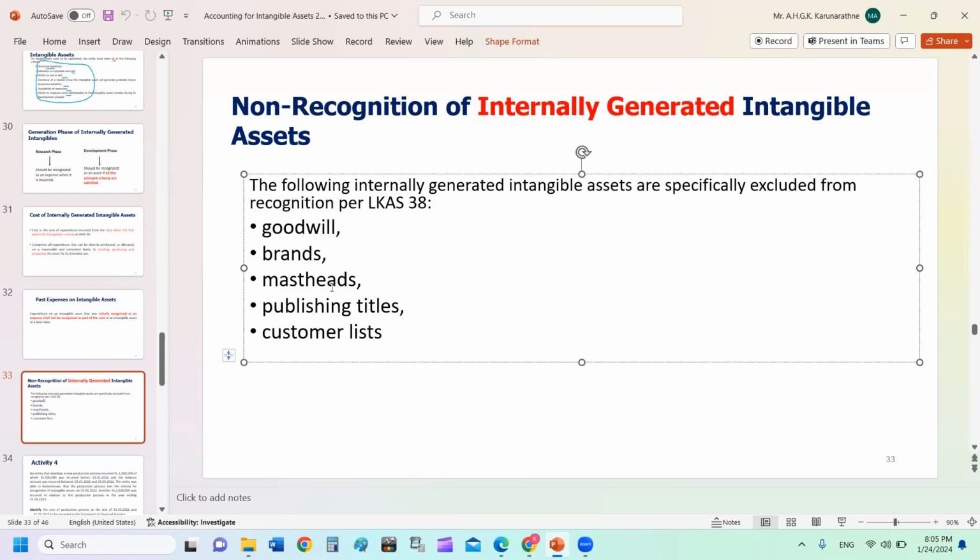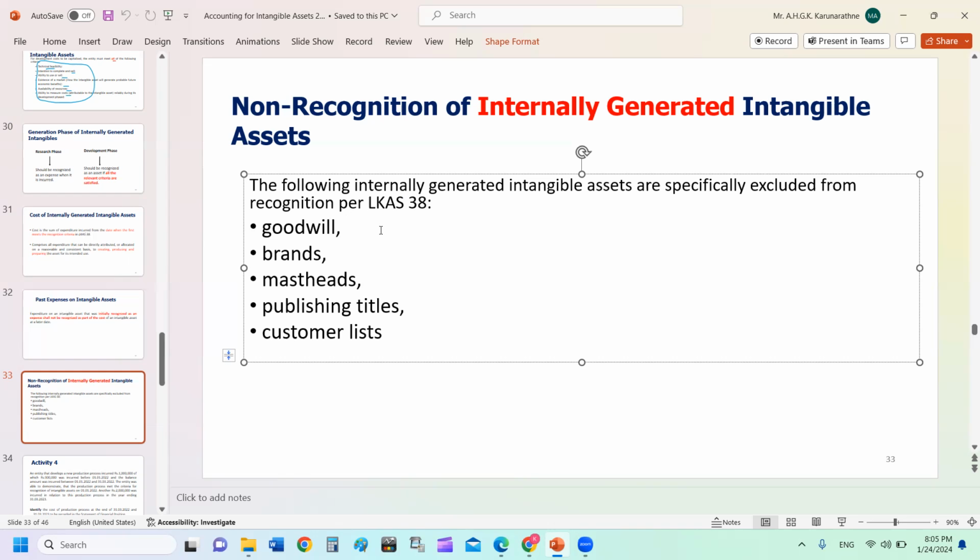So some other types of intangible assets are there that you are not allowed to recognize in your financial statements if you generated them yourself. But you may recognize intangible assets like a production process, production formula, product, right? A new product concept you develop. Those kinds of intangible assets are allowed to be recognized. Again, if you pass the research and development stages and invent and develop a production process, you can recognize that intangible asset as an internally generated intangible asset.